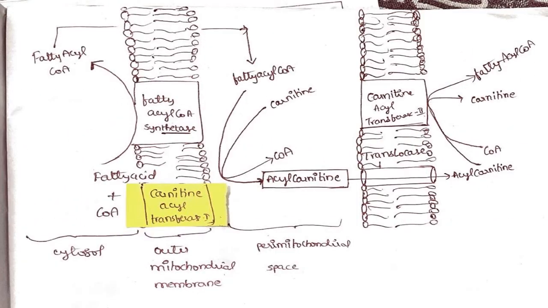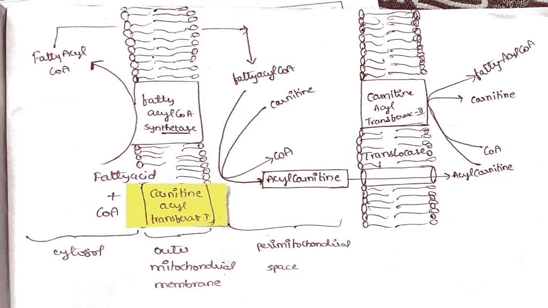Now let me explain what carnitine palmitoyl transferase is using this beautiful picture. As the picture indicates, we have the cytosol and the outer mitochondrial membrane, then the perimitochondrial space, the space between the outer and inner mitochondrial membranes, and inner to that we have the inner mitochondrial membrane, and inner to it the mitochondrial matrix.